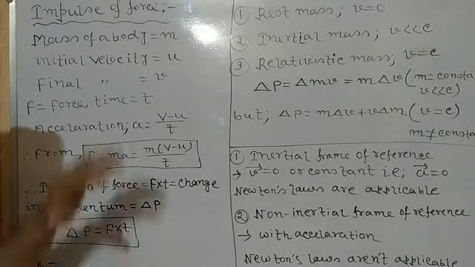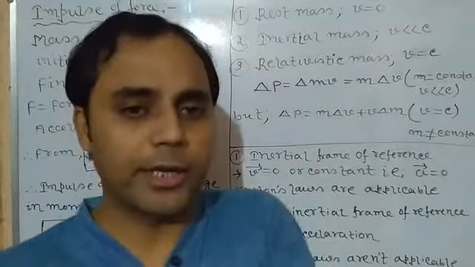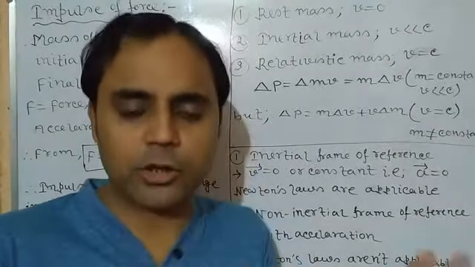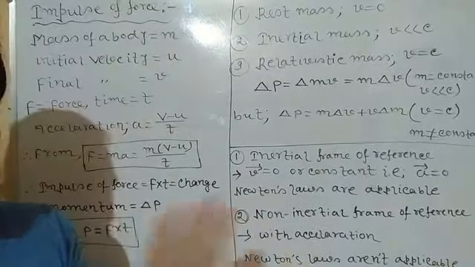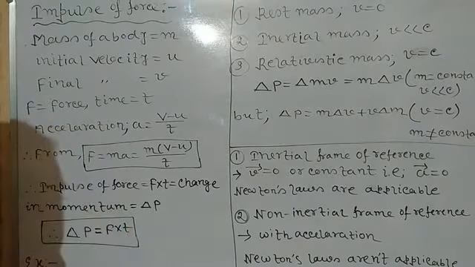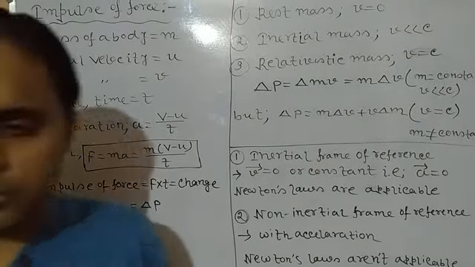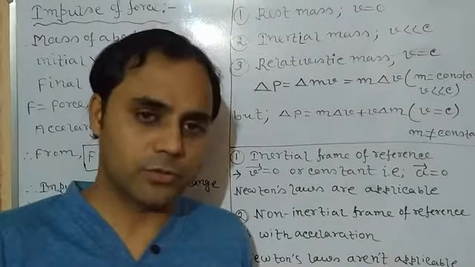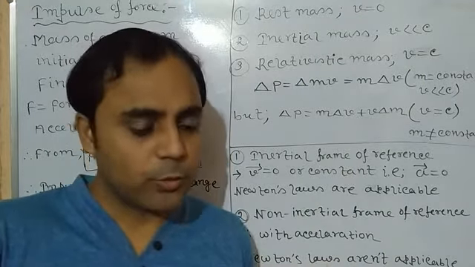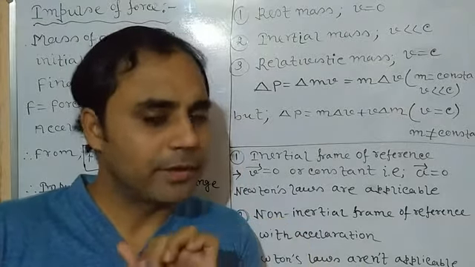Clear? So this is impulse of force, which means if a large amount of force acts on a body for some time, then the product of the force and the time is called impulse of force. Now, what is the difference between the general force and the impulse of force? In general force, when it acts on the body, the time period is not momentary, isn't it?